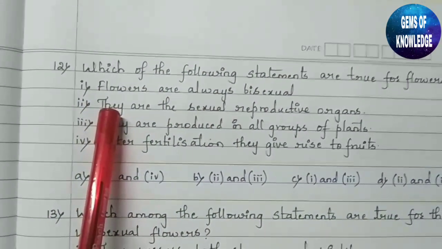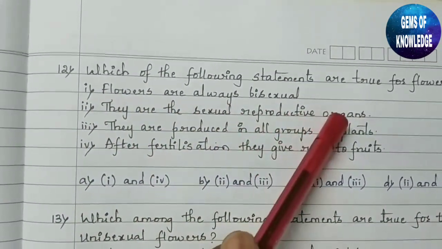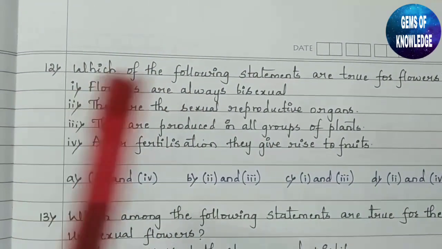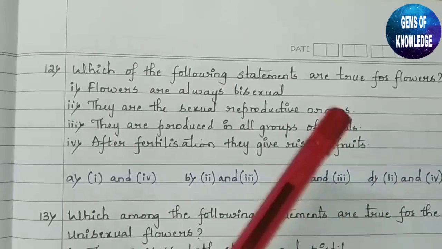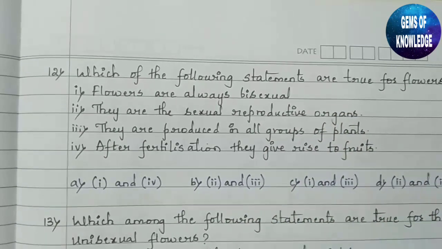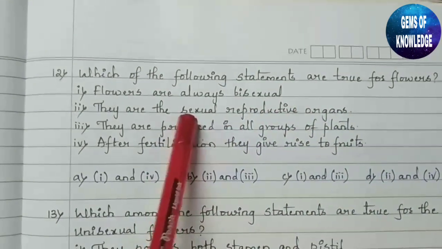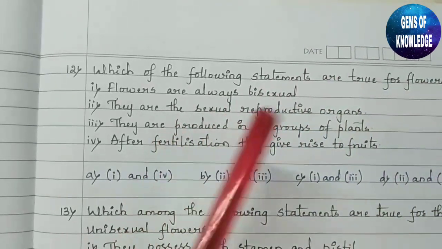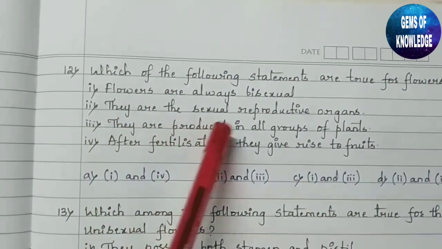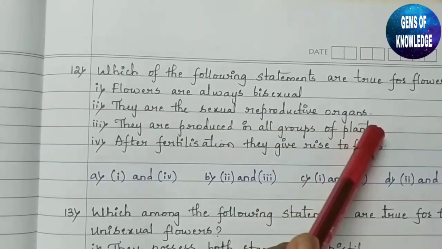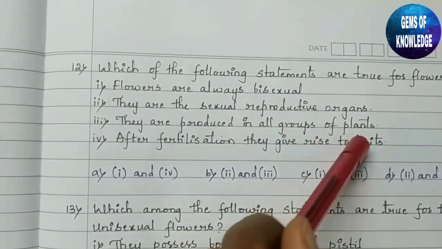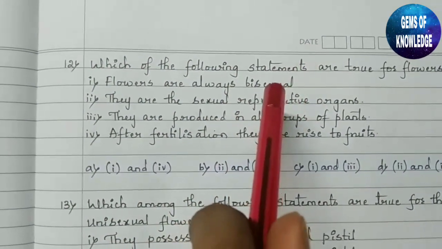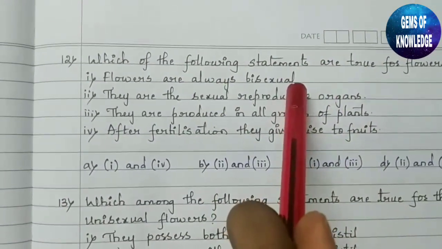Then the second one, they are the sexual reproductive organs. Yes, they are the basis of sexual reproduction in the flowering plant, because here itself all the reproduction is going to happen. Then, they are produced in all groups of plants. No, in all groups of plants we don't see flowers. In some cases we see only seeds or only fruits.